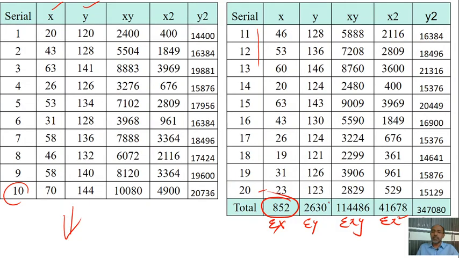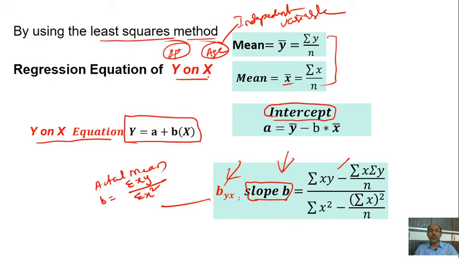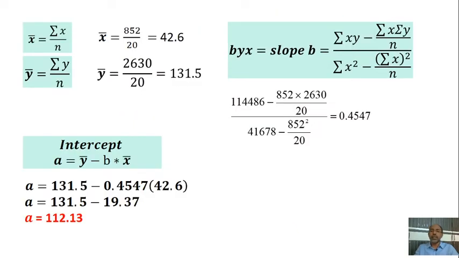Like this we need sigma xy, sigma x square, sigma y square. The same is taken for calculating the slope byx. Sigma xy, this much, minus sigma x into sigma y, 852 into 2630 divided by 20, divided by sigma x square, which is 41,678 minus 852 square divided by 20.